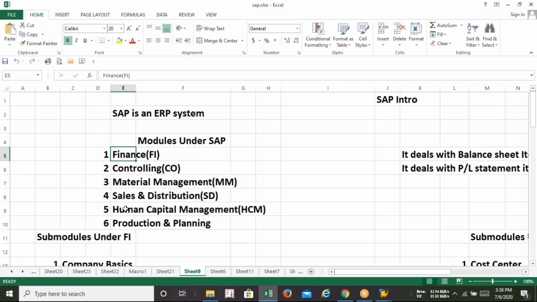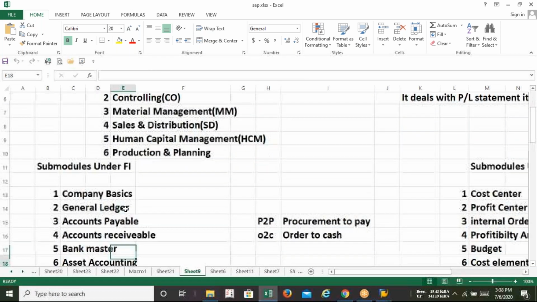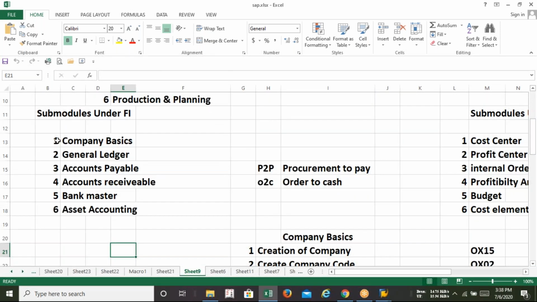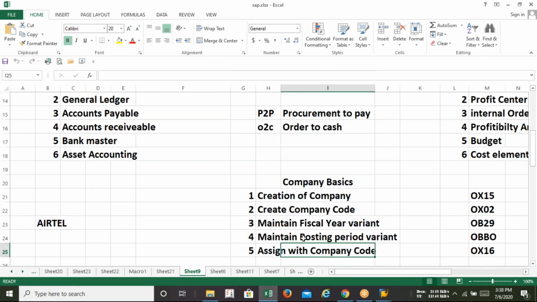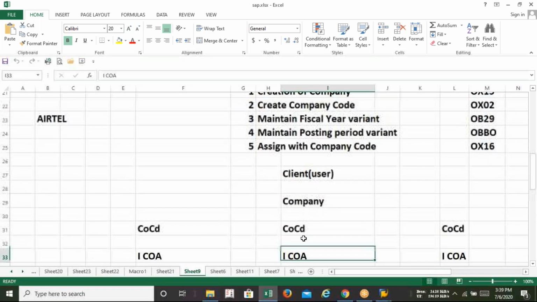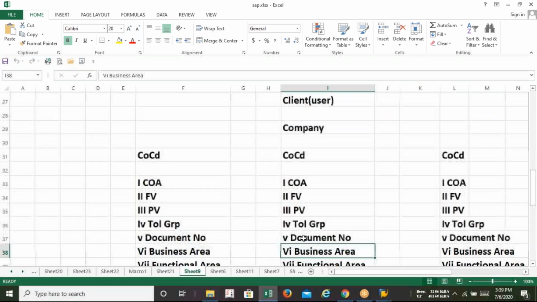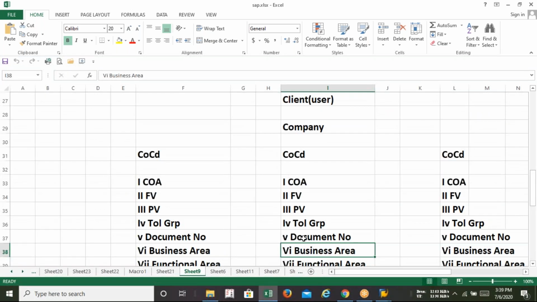We have started with FI. FI stands for finance, and we started with the sub modules under finance, beginning with the company basics. So now let us start with the company basics. What are the topics we'll be covering under the company basics? What will be the T codes? The meaning of all these T codes, all these executions. Now one by one we are discussing. Last class we started with the FI hierarchy. Please boys and girls, I am requesting all of you, please focus on this discussion, because today onwards we'll be covering all this stuff.